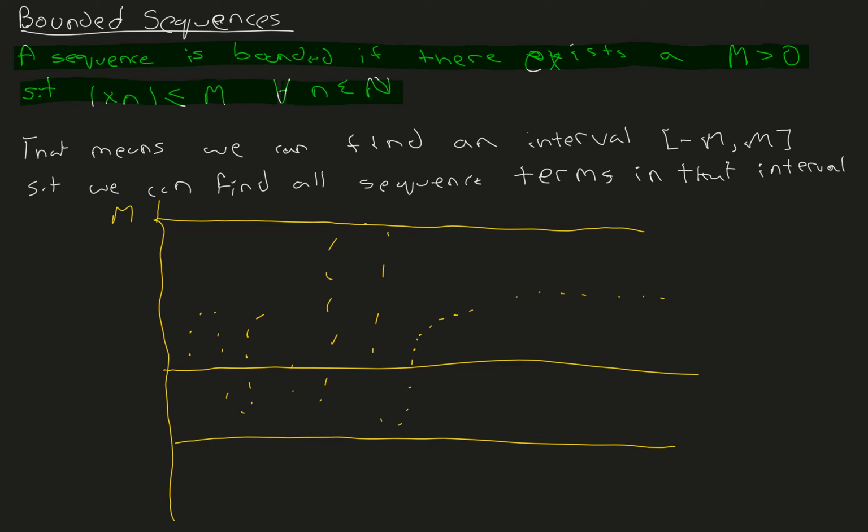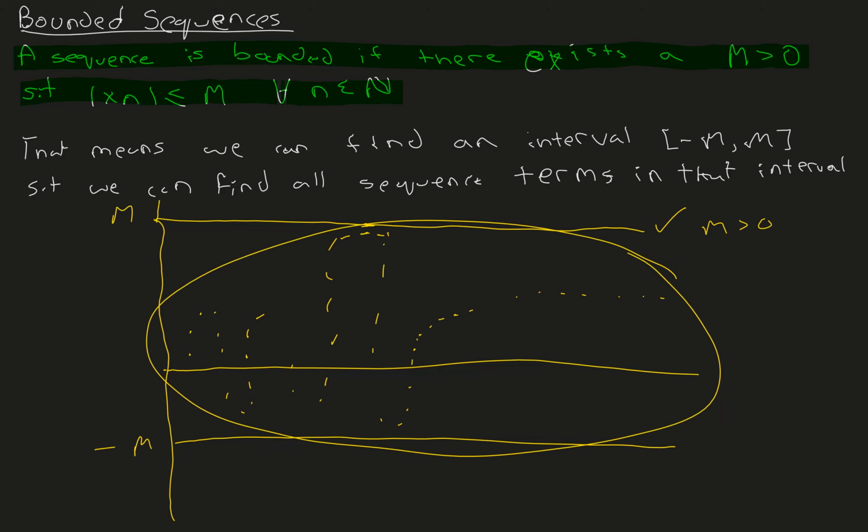This is positive m, negative m, such that all the sequence terms are in between these two numbers. So all the sequence terms are less than or equal to this m, which is greater than 0. We can find all the sequence terms in between these barriers, or in between these walls. So we say a sequence is bounded if we can find an m such that all the sequence terms are between these two.